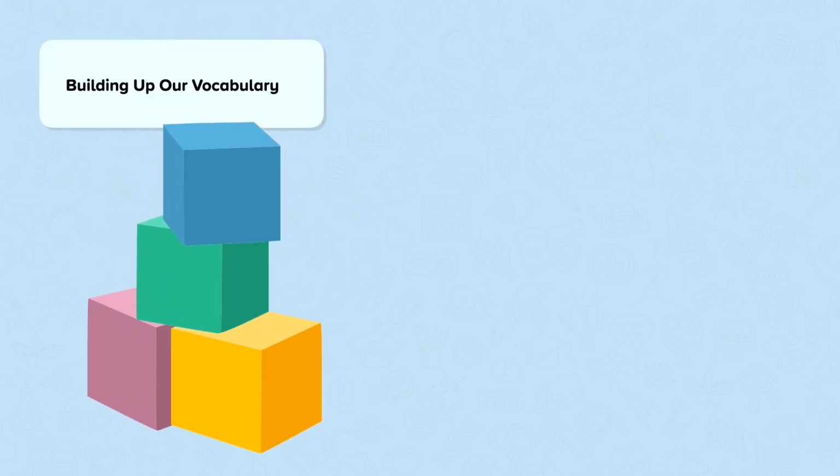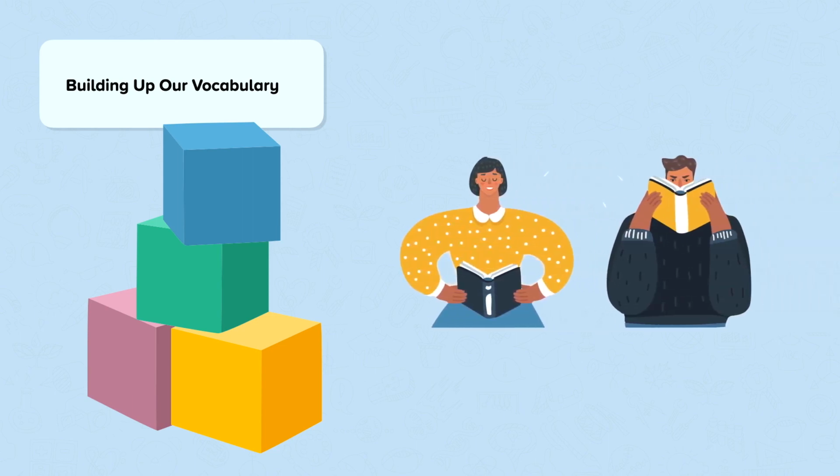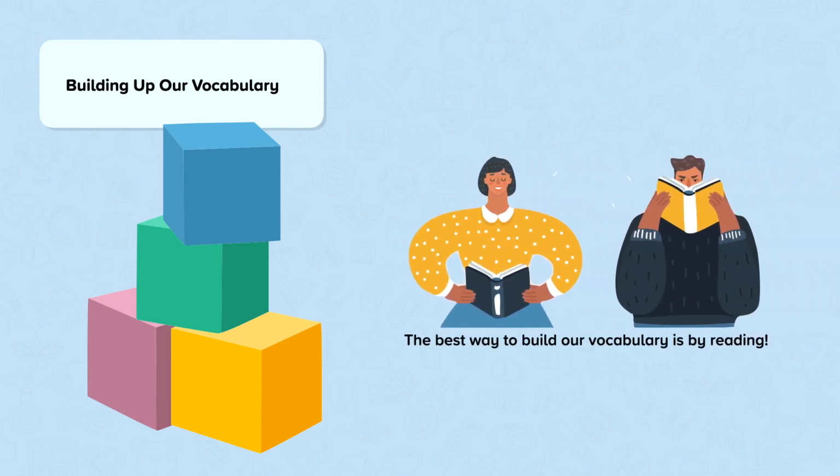In this nugget, we will look at vocabulary to use when describing landscapes. Building up our vocabulary. Vocabulary is the building blocks to good writing. It is important to increase our vocabulary so that we find reading easier and so we can write well. If our vocabulary is varied, our writing is more interesting. The best way to build our vocabulary is by reading frequently.